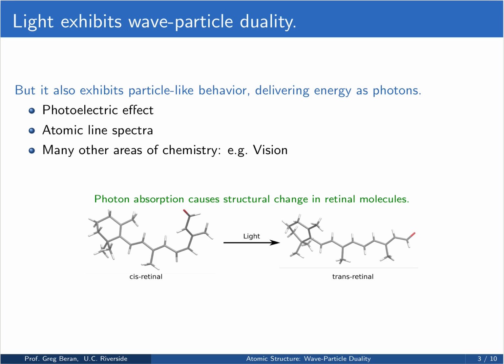Just to give one more interesting example is vision. Inside the rods and cones of your eyes are these cis-retinol molecules. When these absorb light in the form of a photon, it can cause an isomerization about this bond to go from the so-called cis form, where these two bonds are on the same side, to the trans form, where they're now on the opposite side. And that's, as I said, a key feature in the detection of light by our eyes. This is caused by the excitation of the molecule from a ground to an excited state, which can then relax into the trans retinol form.